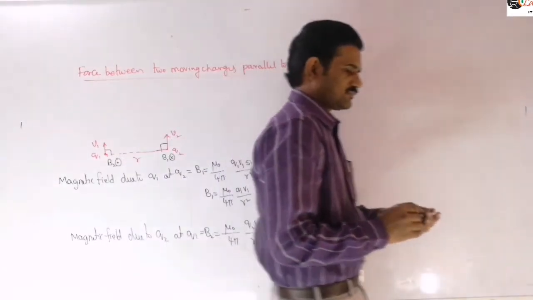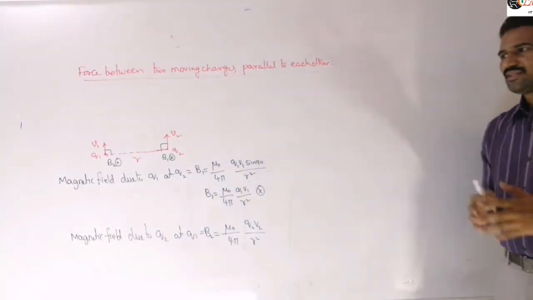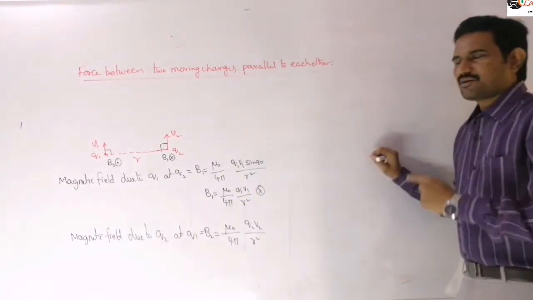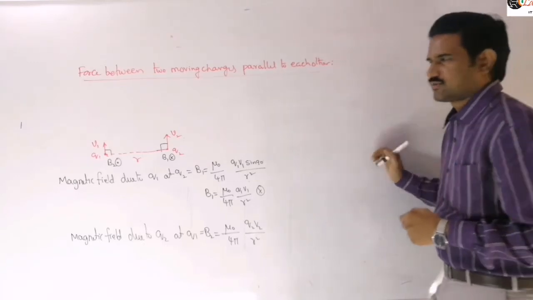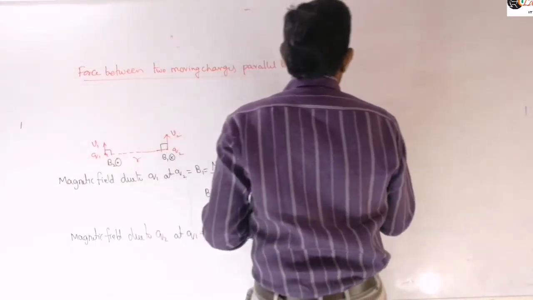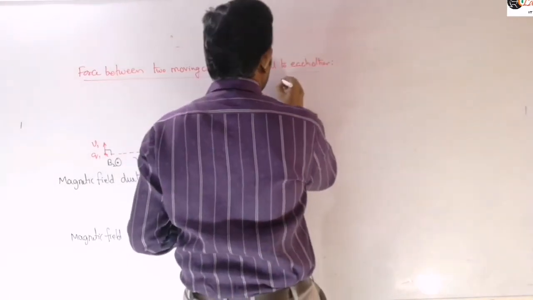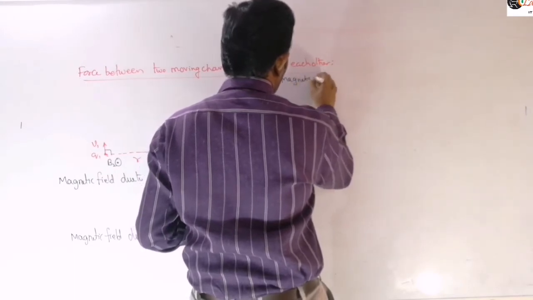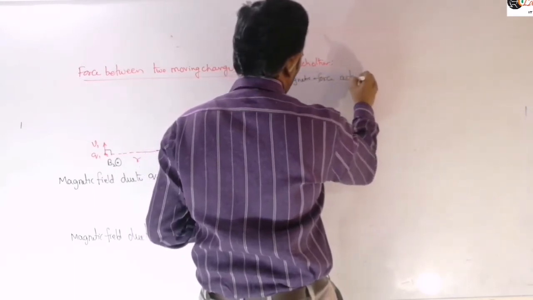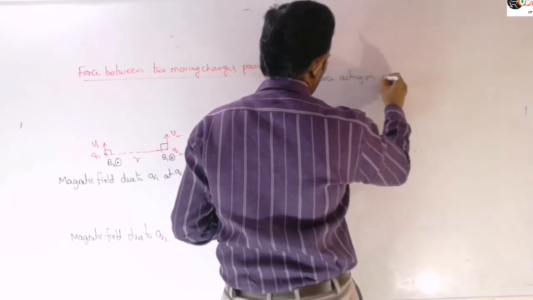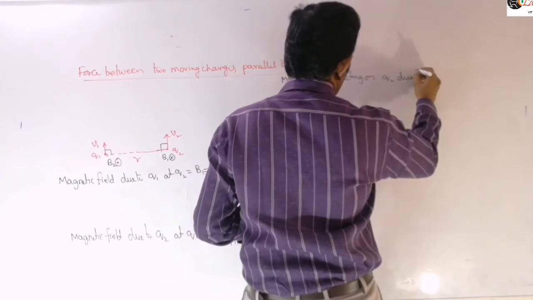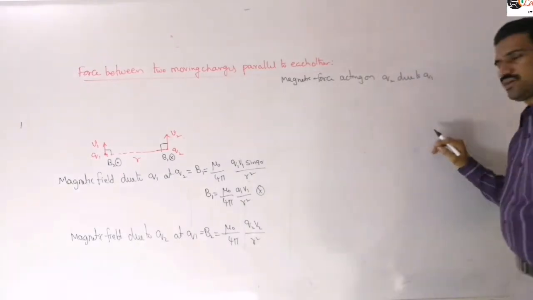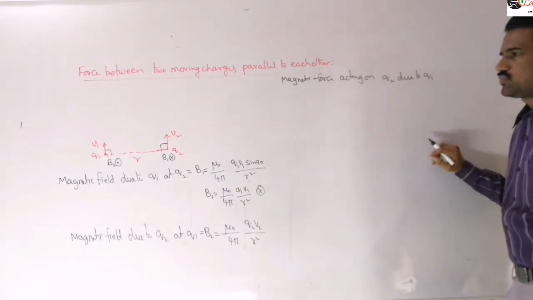So now in this magnetic field the other particle is moving. Suppose you are taking this magnetic field, then Q2 is moving. So let us write the magnetic force acting on that Q2. I am writing this as the magnetic force acting on Q2 due to Q1. For this, which formula do we need to write? Magnetic force acting on Q2 due to Q1.